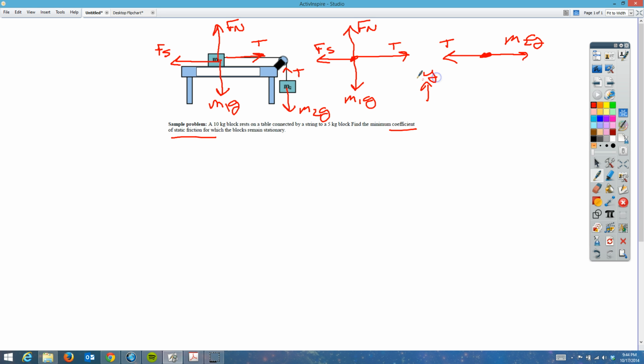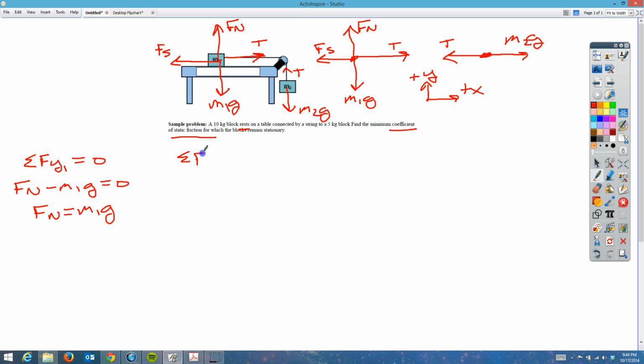Up will be positive Y, and to the right will be positive X. So let's think about this box. We're going to look at box 1. We're going to say the sum of the forces in the Y direction for that first box will be equal to 0, because remember it's resting on the table, so there's no acceleration. Going up for this one is the normal force. Going down is M1G, and that's equal to 0, so the normal force is equal to M1G. That's going to be important later.